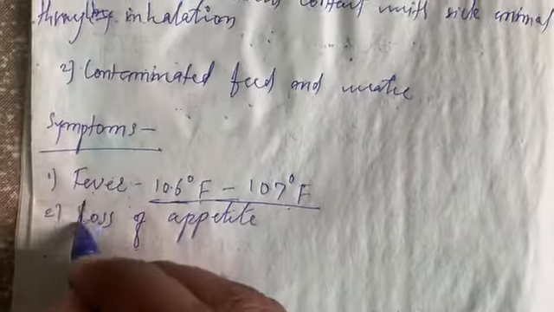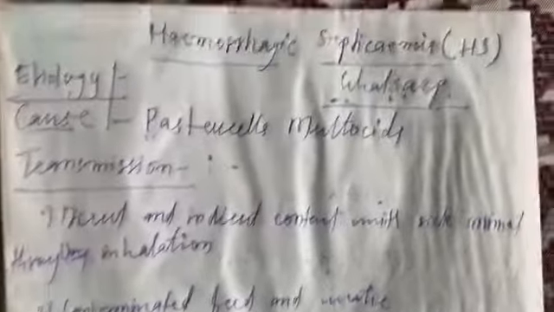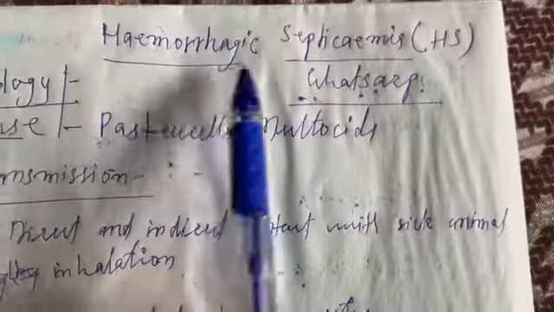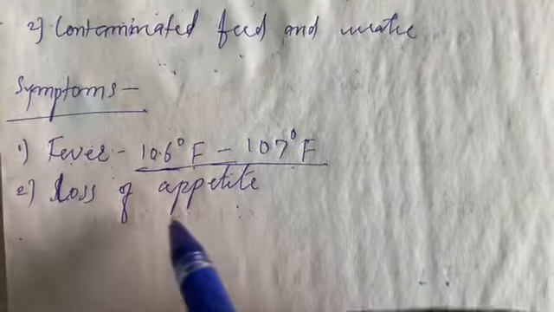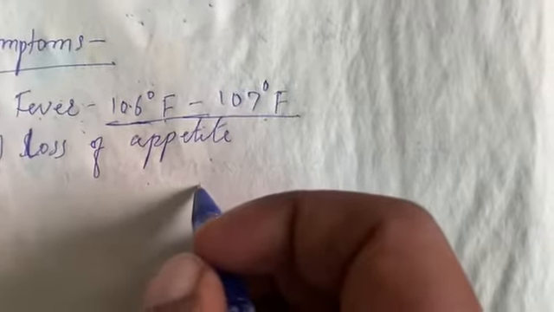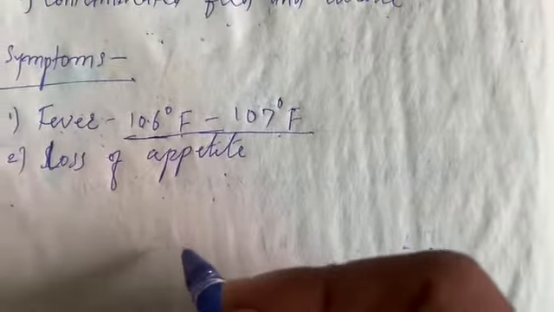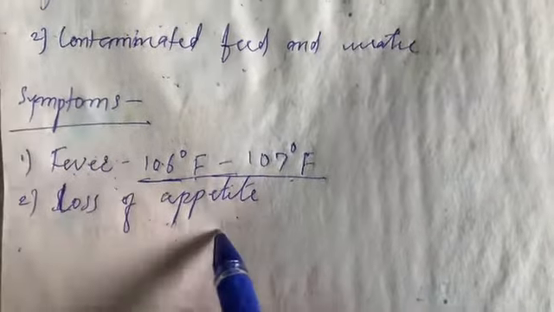Then the loss of appetite. As we have seen, the main symptom of this disease is swelling of the throat region and increased body temperature. In that case, generally the appetite is lost in the animal. It means that whenever we offer feed material to the animals, the animal refuses to eat it. It happens due to the loss of appetite.